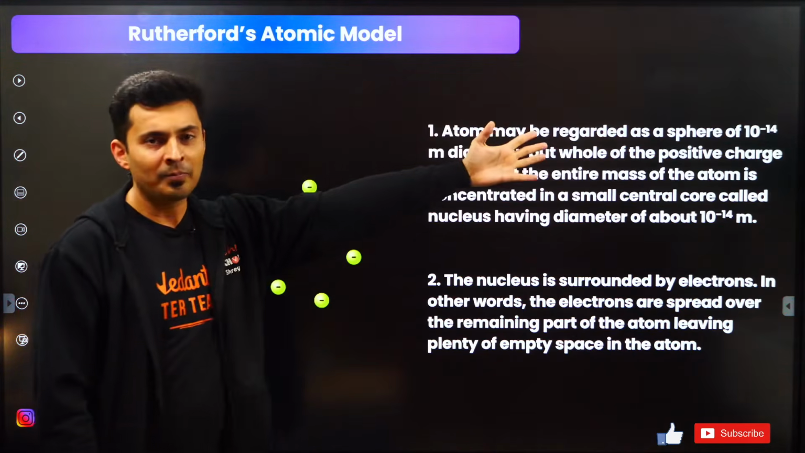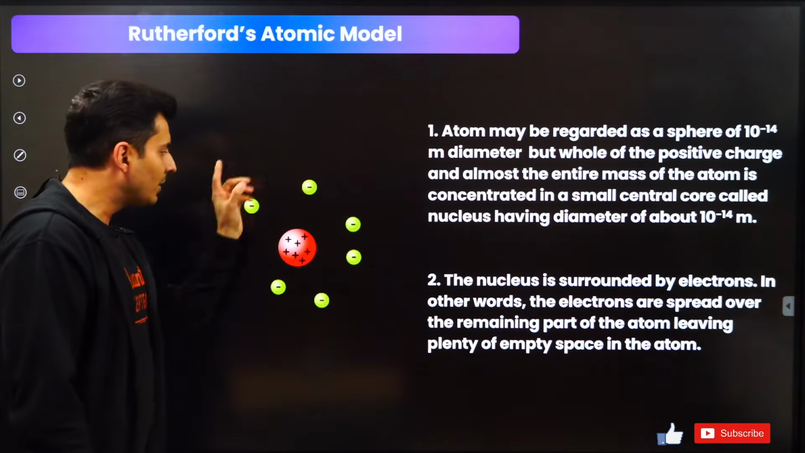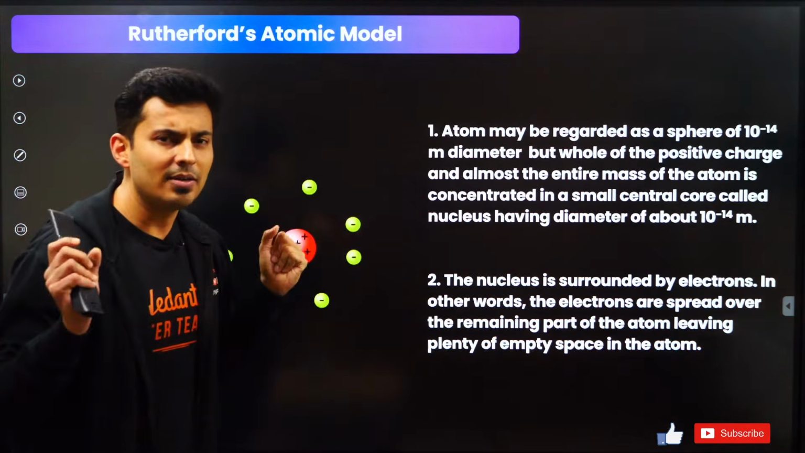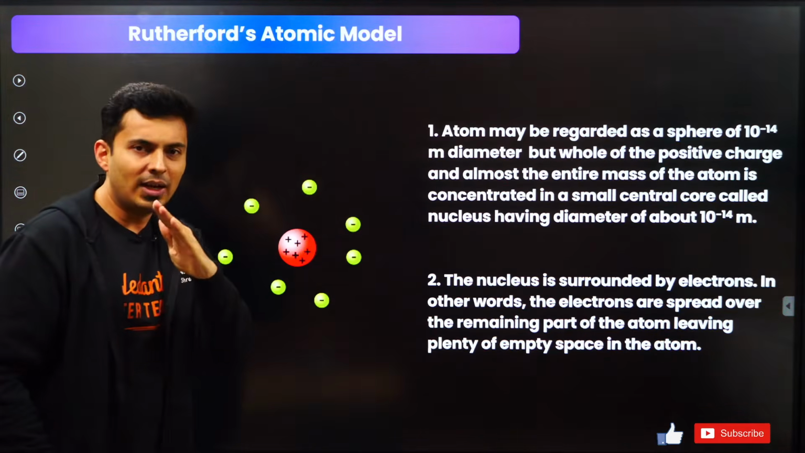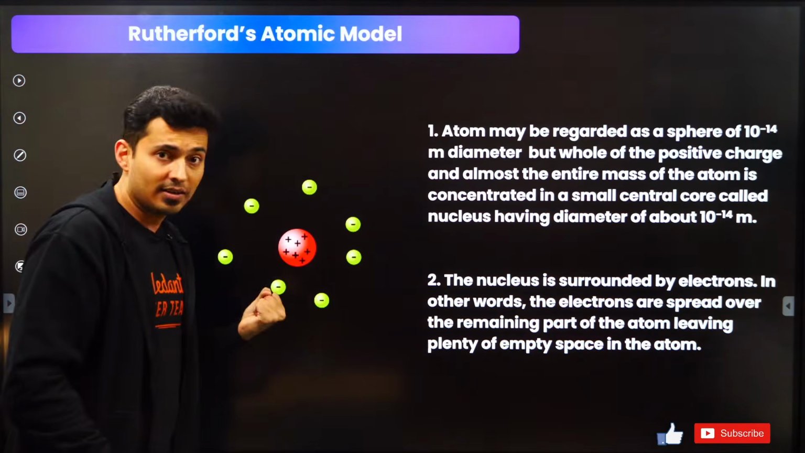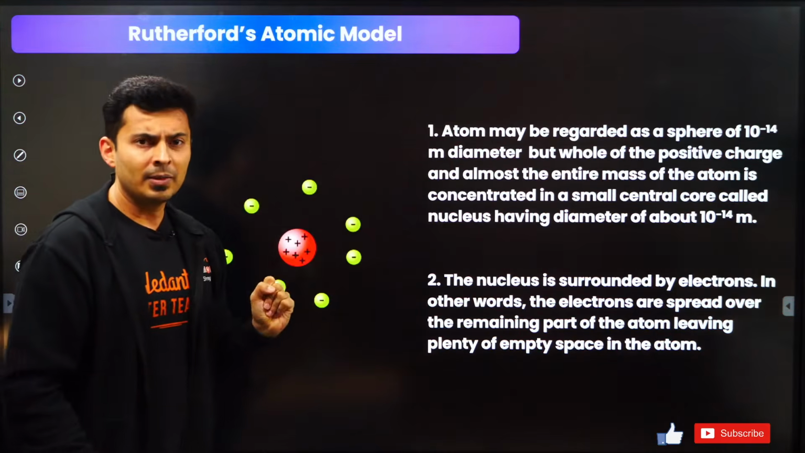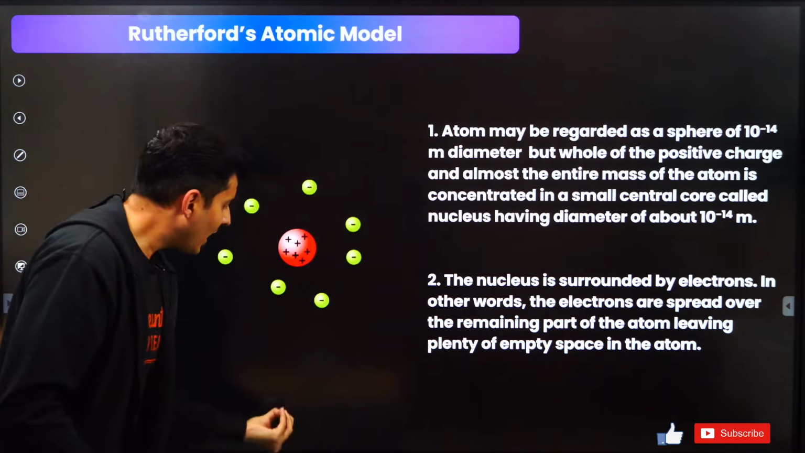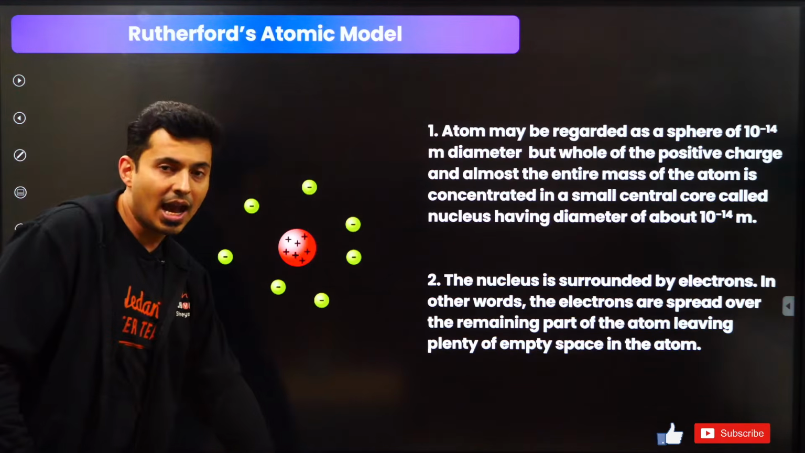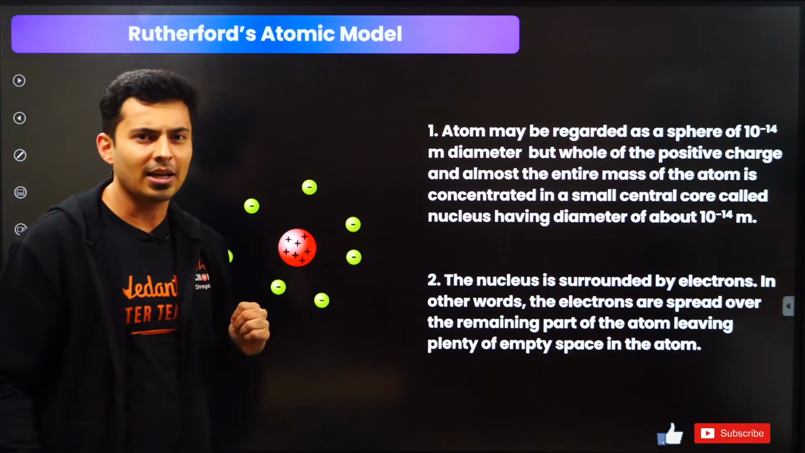Because most of them pass through it undeviated, that means most of the atom is empty. That's why it's going undeviated. Very few of them got deflected, most likely because of the positive charge of the nucleus, which is there at the center, and that's why it got deflected. A very few which went head on onto the nucleus, they will get repelled and they will make a U-turn and they will get deflected by a very large angle.